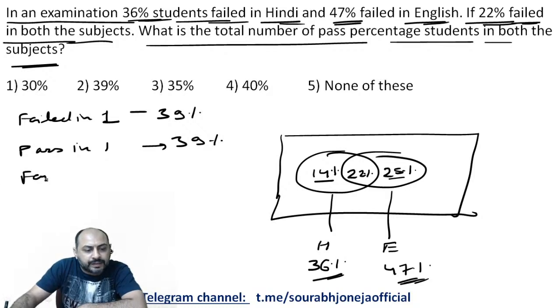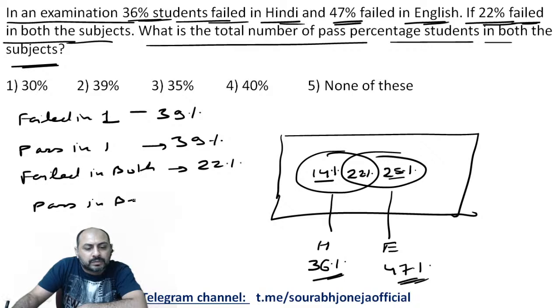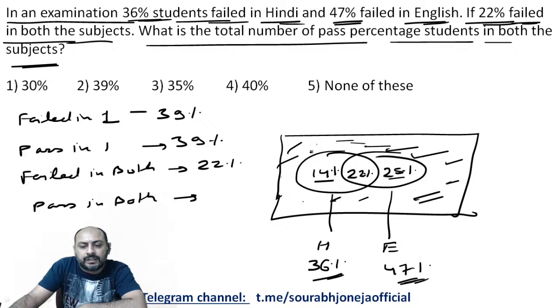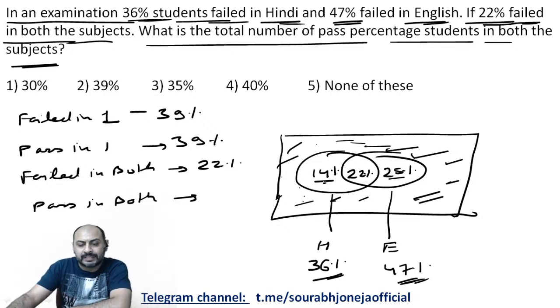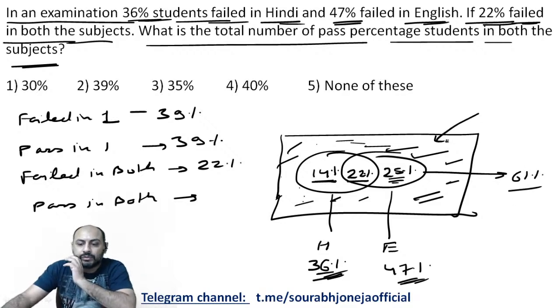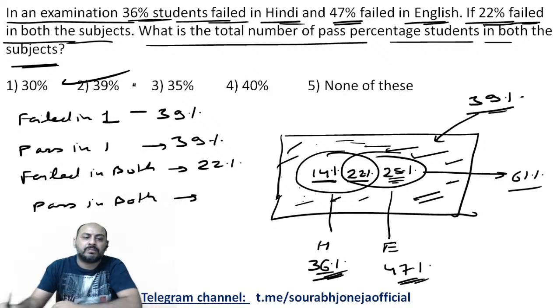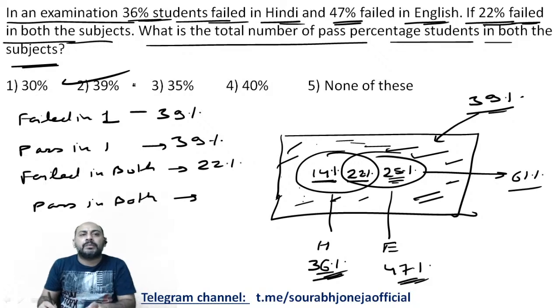If I say failed in both, which is already given to us as 22%, right? Now if I ask you pass in both, pass in both will be this one, whatever is outside the failure, right? These will be passed in both. So now let us please add them up. 14 and 22 is 36. 36 and 25 is how much? 61. So these circles put together will make 61 percent. So whatever is left over here will be 39%. So how many students passed in both the examinations? That will be 39%, right?